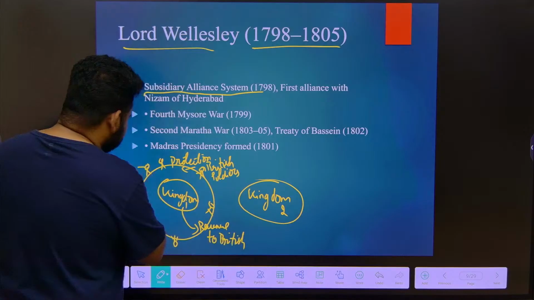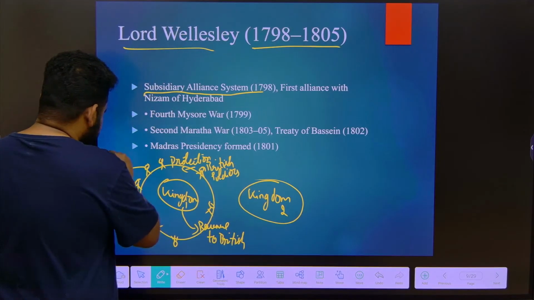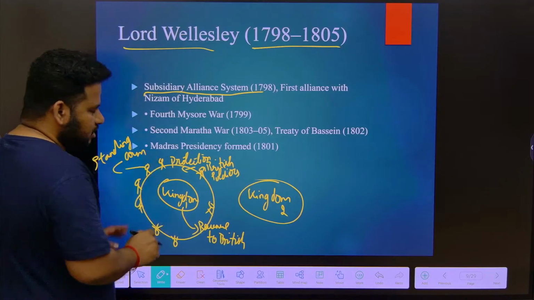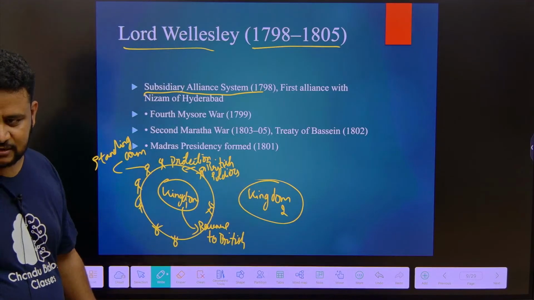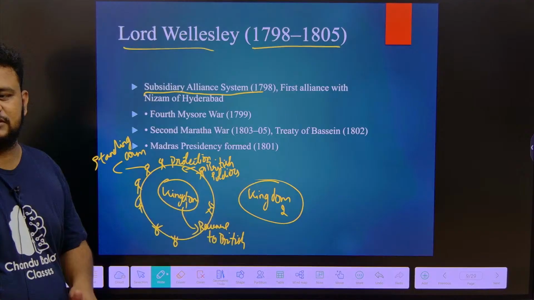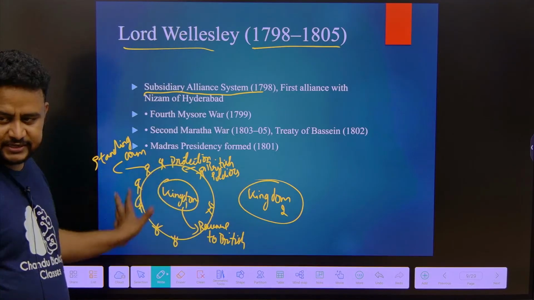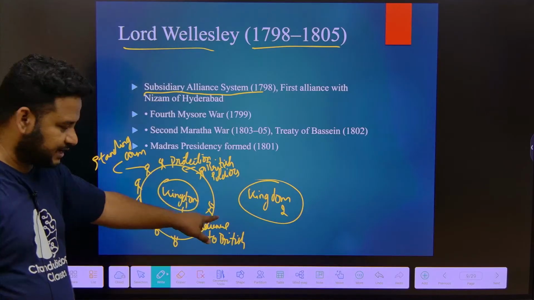This army is called a standing army. That is, they will be there always. Standing army does not mean they are standing always; they will be there always at the border. So that is the meaning of standing army. The British standing army will be protecting the kingdom, but in return they have to give the revenue, and there